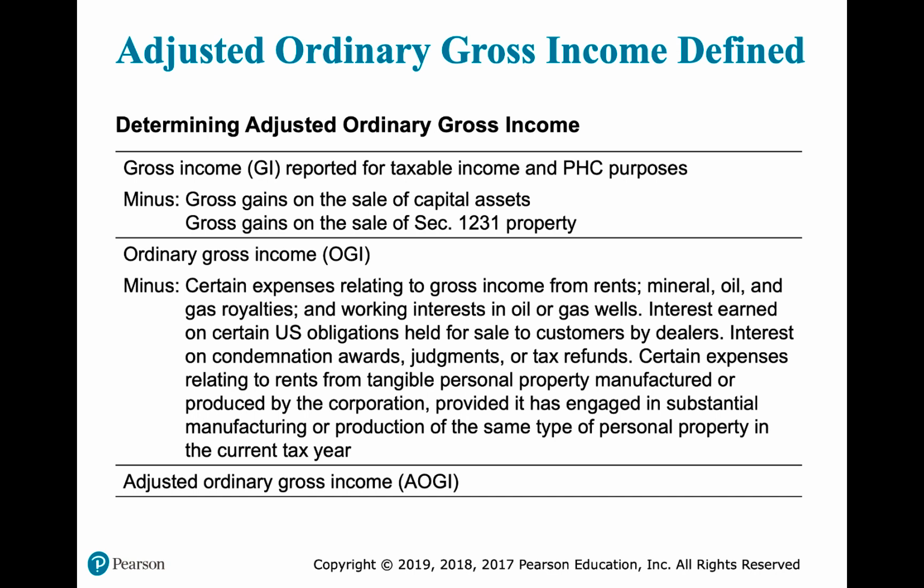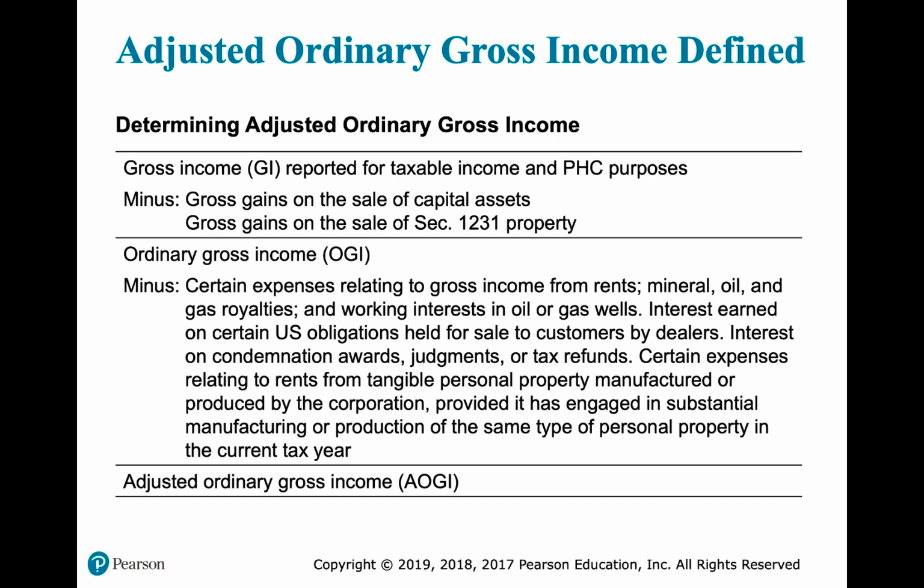So this is how we calculate adjusted ordinary gross income. And again, I'm not as concerned that you memorize this or can calculate this. You can always look this up, but I do want to go through it so you understand the definition. So the gross income is the same as that reported for taxable income, exactly the same, just like on the corporate tax return. From there, we subtract gross gains on the sale of capital assets and gross gains on the sale of Section 1231 property to get ordinary gross income. And from there, we exclude certain expenses related to gross income from rents, mineral, oil, and gas royalties, and working interest in oil and gas wells.